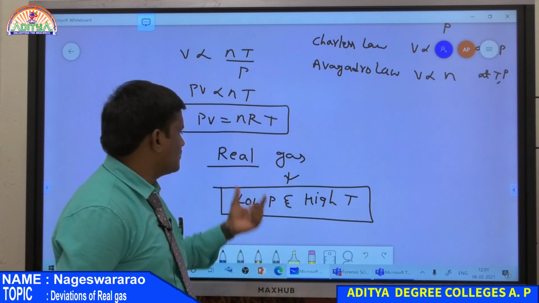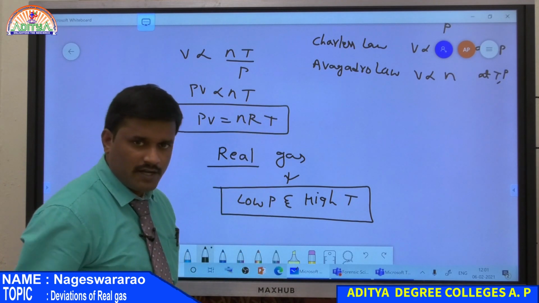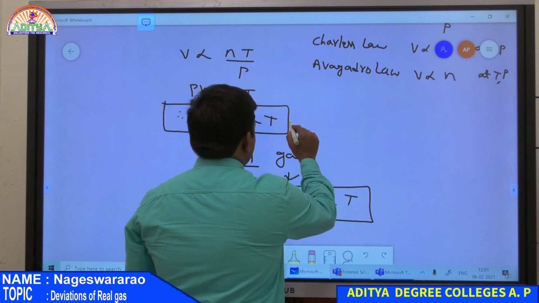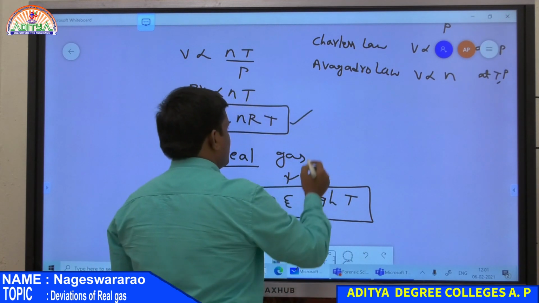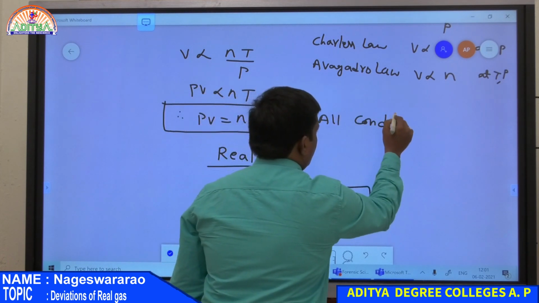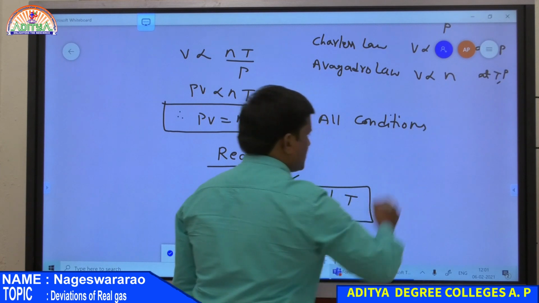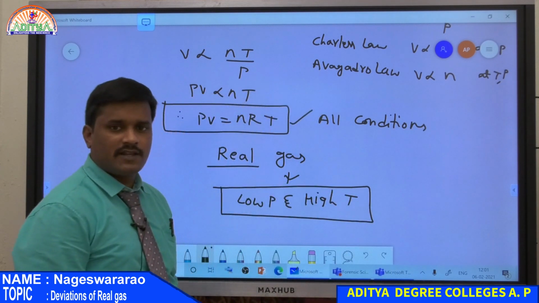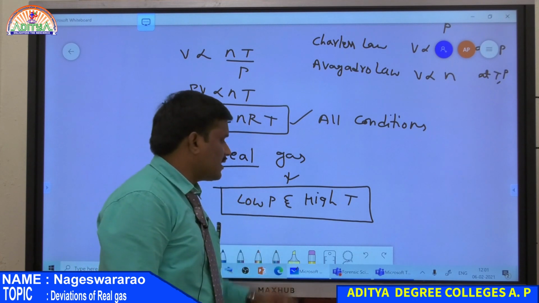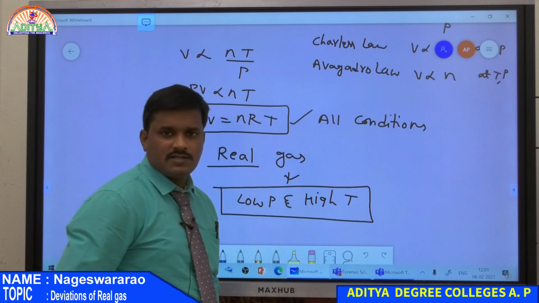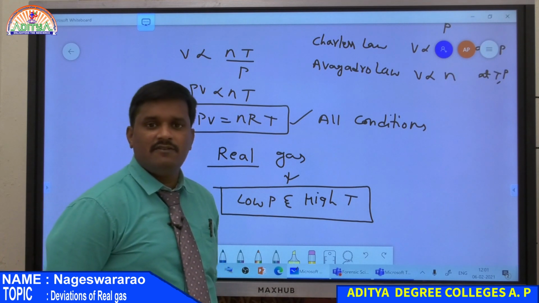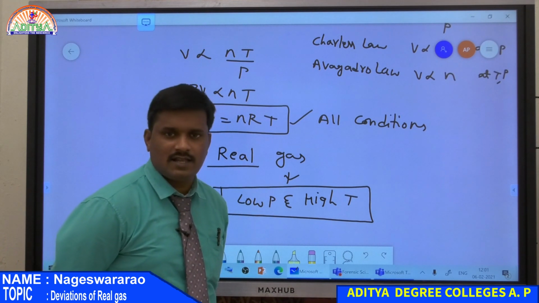So the only difference between ideal and real is that in the case of an ideal gas, PV equals nRT is satisfied at all conditions of temperature and pressure, whereas in the case of a real gas, it is only satisfied at low pressure and high temperature. At the remaining conditions there is a deviation in all the gas laws.